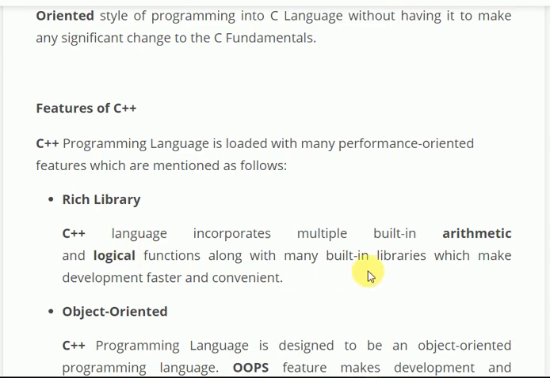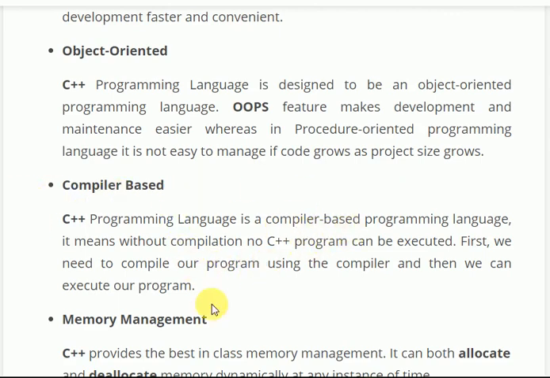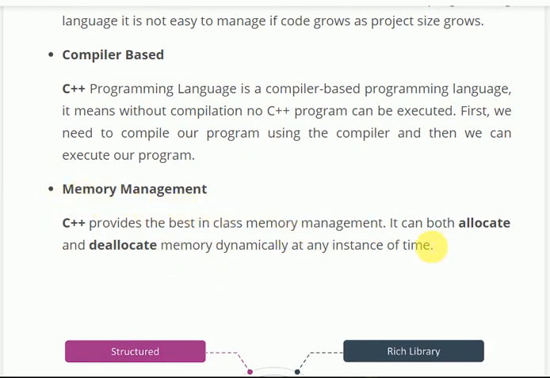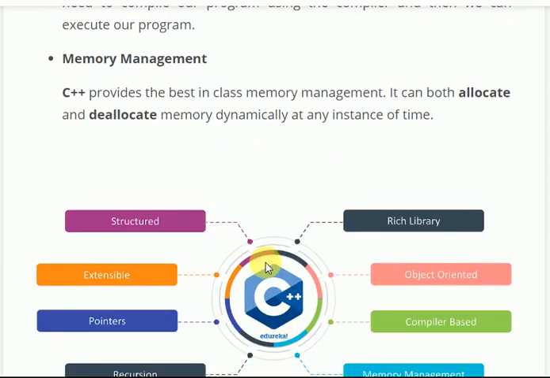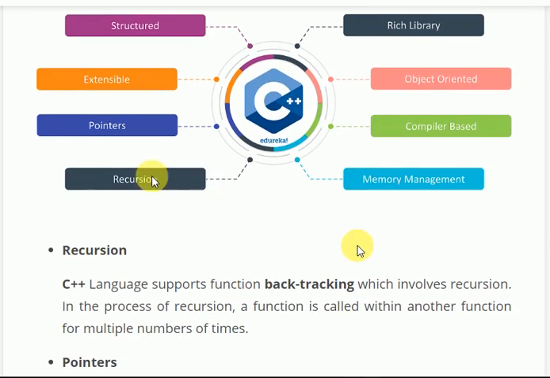It has a rich library, built-in arithmetic and logical functions. Object-oriented programming concepts are there, like inheritance, polymorphism, encapsulation. It is compiler based, so that means first the whole program is compiled and then it is executed. Memory management: it can both allocate and deallocate memory dynamically at any instance of time. So C++ is structured, extensible, it has pointers, it has recursion, it supports rich library, object-oriented programming, compiler based, and memory management is also there.